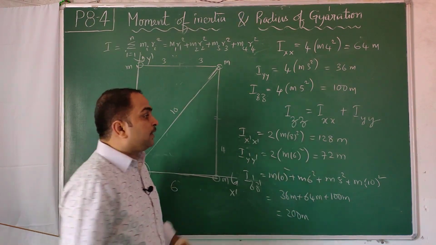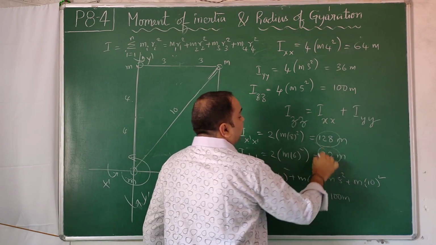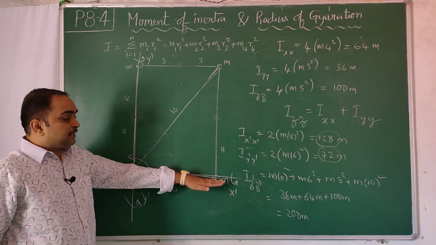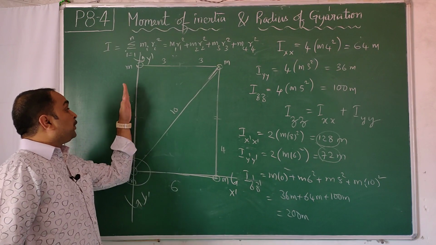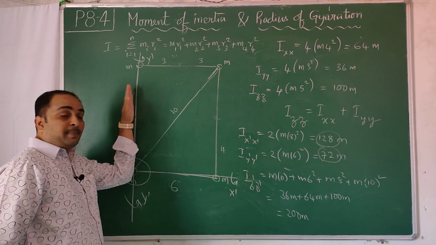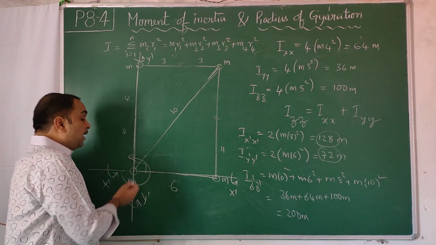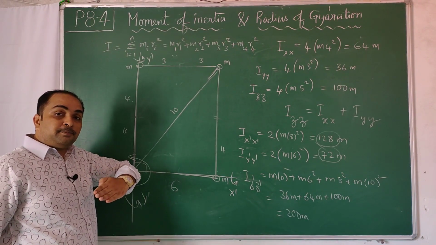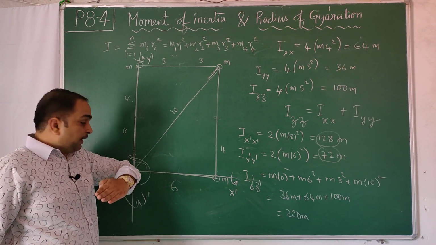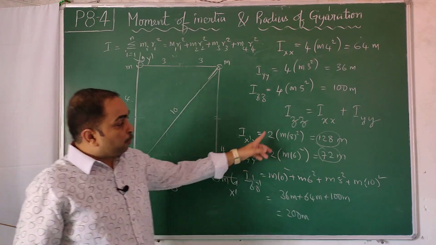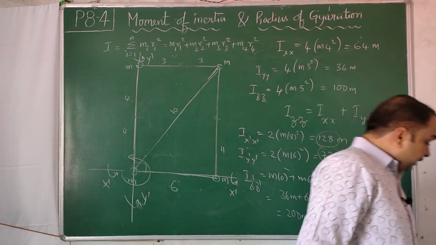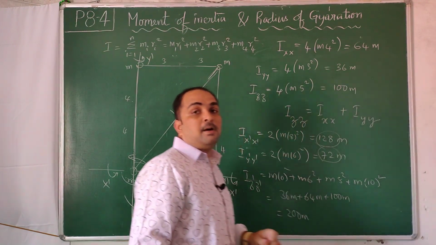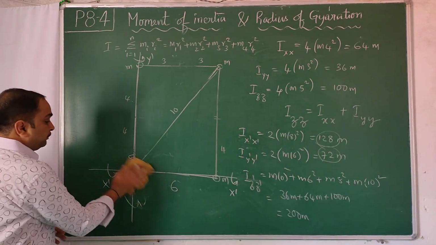Now you can again see that 128 plus 72 gives 200. The moments of inertia about these two axes lying on the plane, sleeping on the plane, which are mutually perpendicular, add up to the moment of inertia about the axis standing on the plane, perpendicular to the plane. That is coming out to be true. This theorem is called the perpendicular axis theorem.